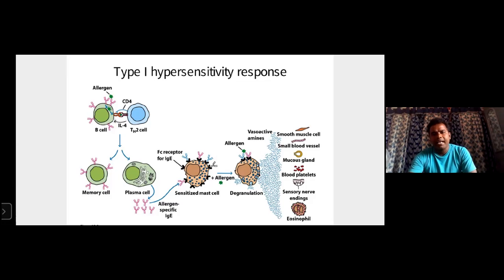Then what happens? Sensitization takes place. When a second type of allergen enters, it attaches to the Fab part of IgE. Then degranulation takes place, okay? In degranulation, vasoactive amines, vasodilator amines, are released. These chemical substances reach smooth muscle, small blood vessels, mucous glands, blood platelets, sensory nerve endings, eosinophils, etc., giving reactions like itching, rashes, swelling, urticaria, asthma, everything which starts the reactions of the hypersensitivity mechanism.